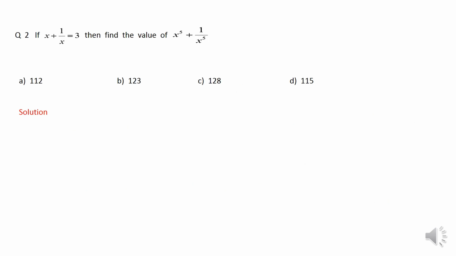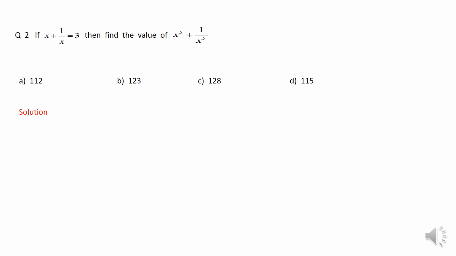Now this is our next problem. You must have seen in my previous video that I have discussed questions like if x plus 1 upon x is equal to 3 or 2, then how to find the values of x square plus 1 by x square, or x cube plus 1 by x cube, or even x power 4 plus 1 upon x power 4. Now this particular power is quite different because it cannot be created by using any identity directly.